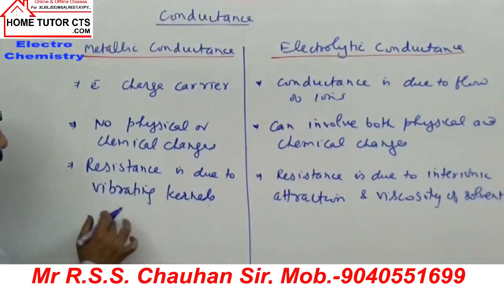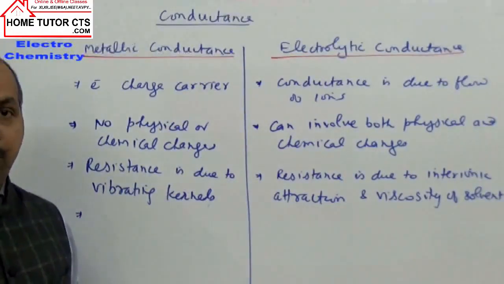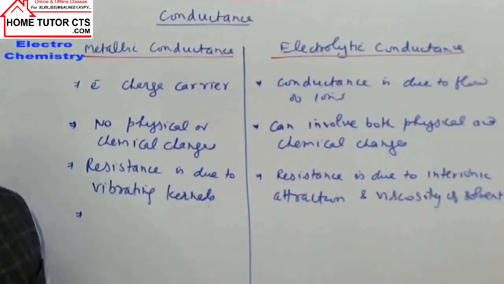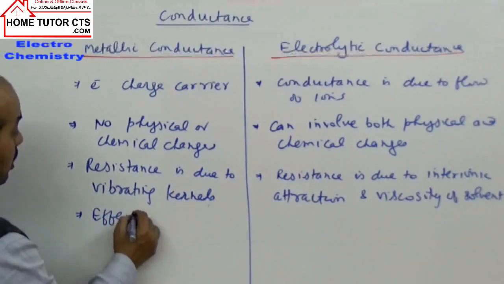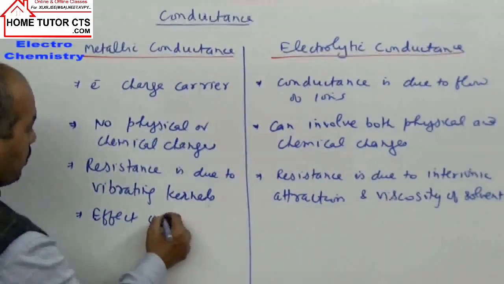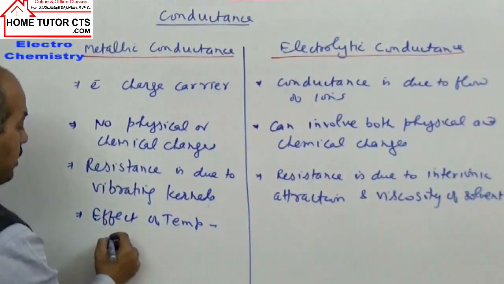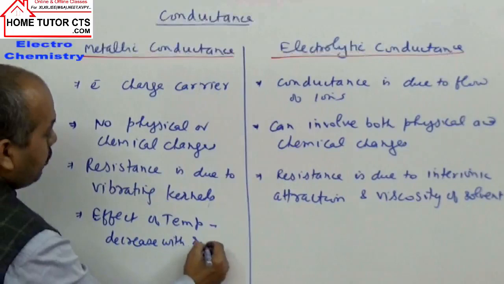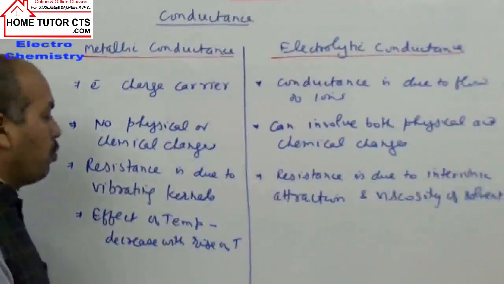Now this point will help us in deciding the effect of temperature, which is again a very important concept, and in exams they ask questions frequently on this point. What do they ask? The effect of temperature on conductance in two cases. When we take metallic conductance, it decreases with rise of temperature. Why?